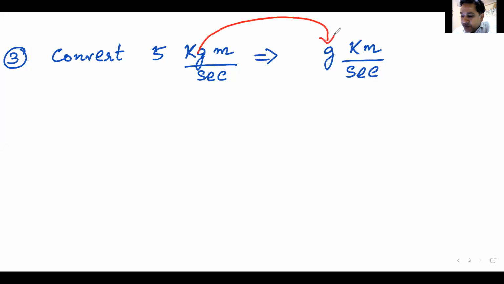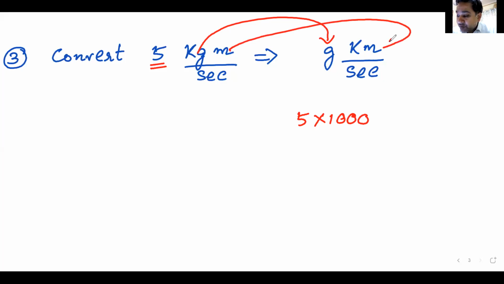Kg has to be converted into grams. So this goes multiplication by 1000. Let me first write 5 also here. So 5 multiplied by 1000. Then the second step would be meter getting converted into kilometer. How much is 1 meter in terms of kilometer? Don't make a mistake. 1 meter is 1 by 1000 times of a kilometer.